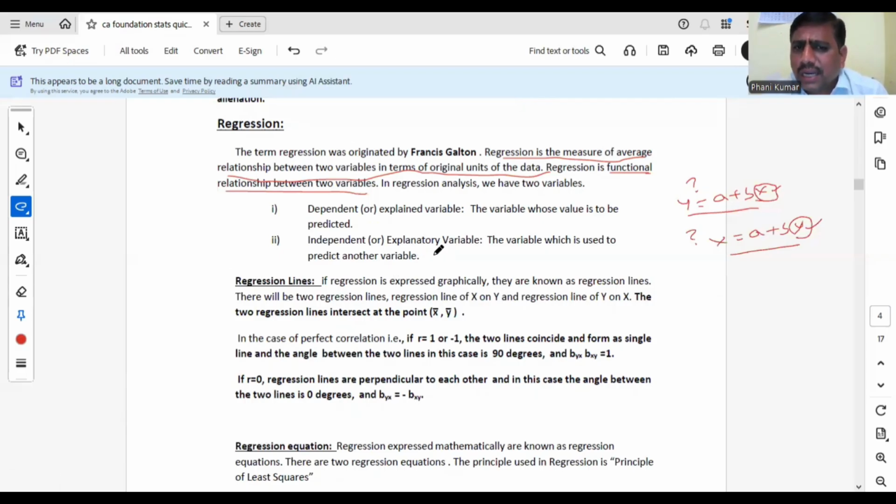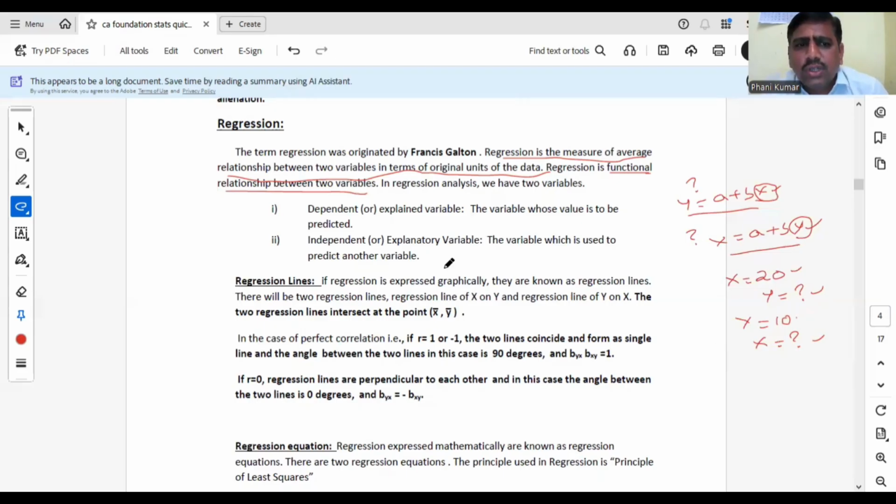Independent variable or explanatory variable is the variable whose value is already known. Suppose x equal to 20 is given and you have to estimate y variable value. Here y is the dependent variable, x is the independent variable. Similarly, suppose the y variable value is given as 10 and you are asked to estimate x variable value. Then x will be the dependent and y the independent variable.